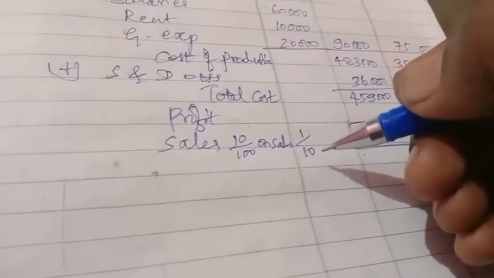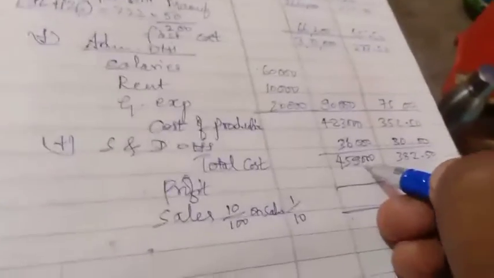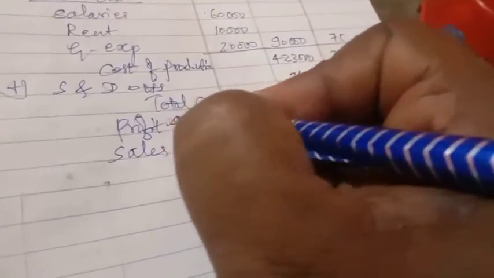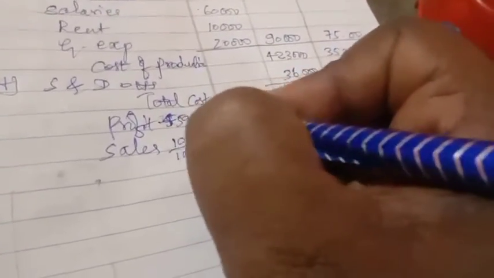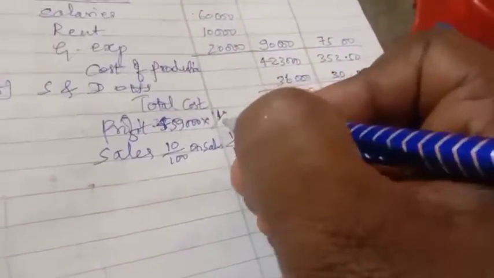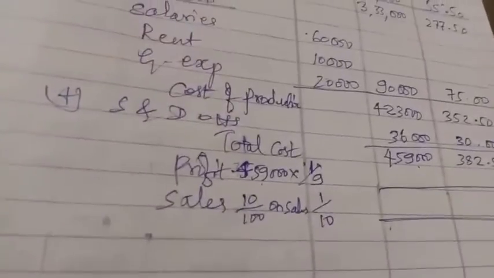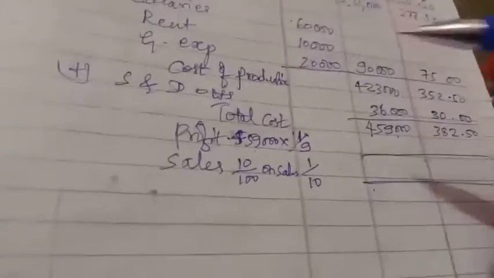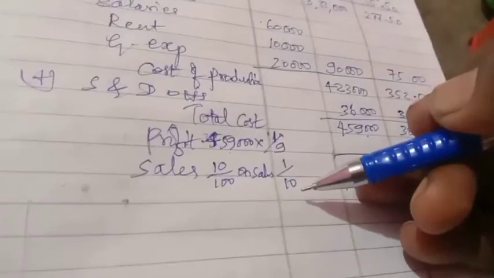So 1 by 10 on sales means 1 by 9 on cost, because we have cost. So we can calculate 4,59,000 into 1 by 9. This conversion table you have learned already, I think, in advanced financial accounting also.